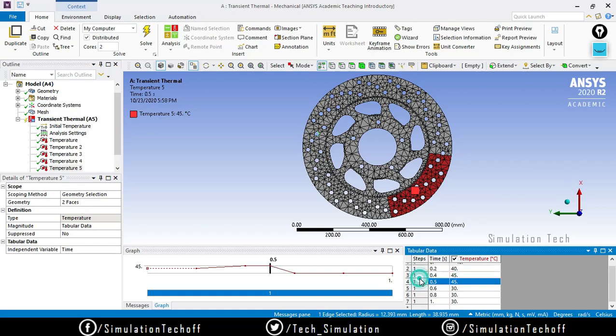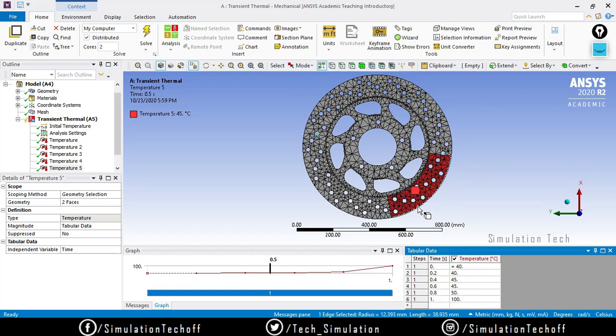Okay, so 0.5 is not in our case. I will delete this row. It still remains 45 and say 50. At the final stage it goes to 100 or something like that, the maximum stage, due to the friction. So already it is in the 50 degree case, and due to the friction it goes up to, okay, not 100, it may be 90. It's completely arbitrary, whatever value we need we can use.